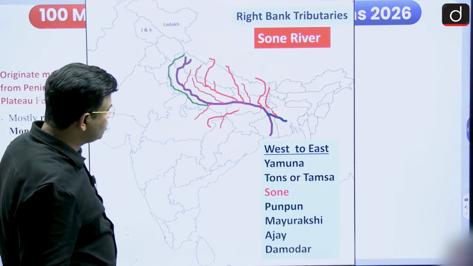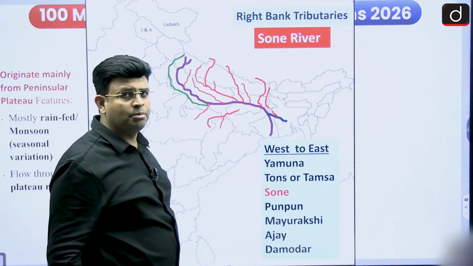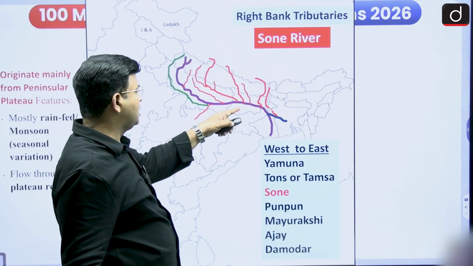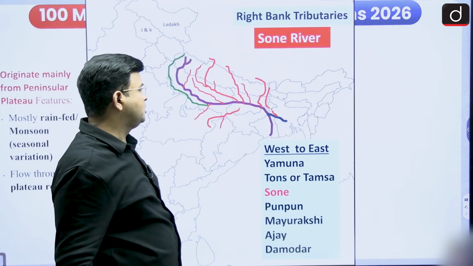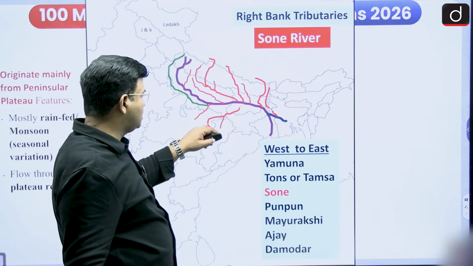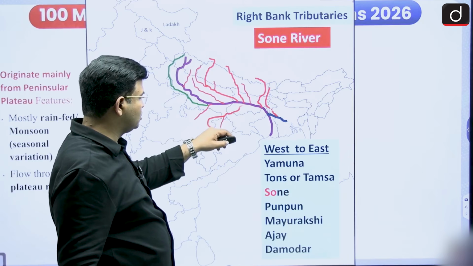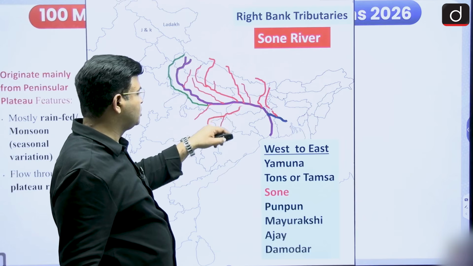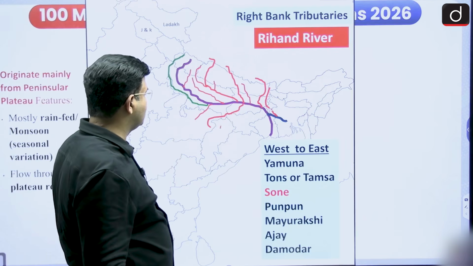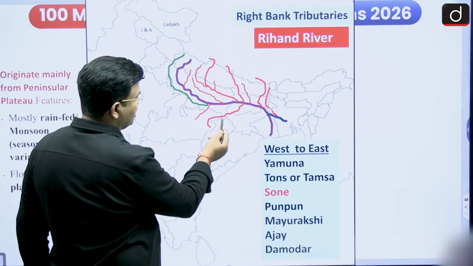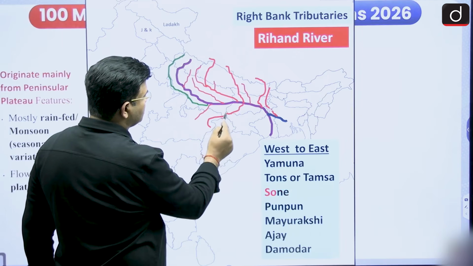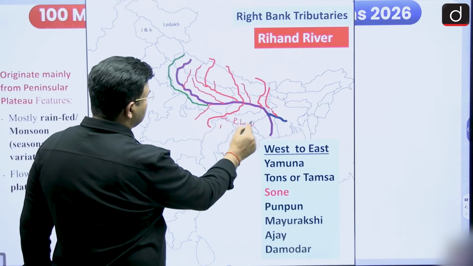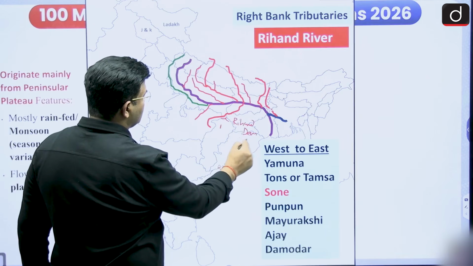Thereafter there is the Son river. It originates from the Amarkantak plateau and passes through MP, UP and Bihar, meeting near Patna. One tributary of Son is the Rihand river, making the Rihand dam in the UP Sonbhadra district. This is the Rihand river, and in this region it makes the Rihand dam, which is also known as